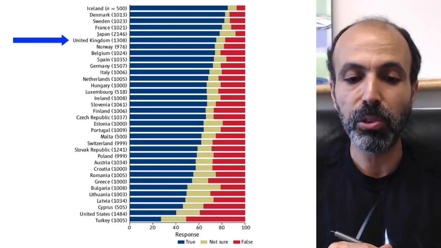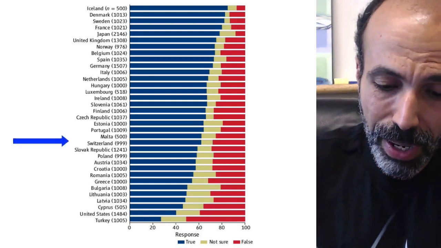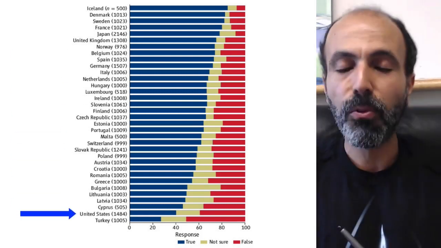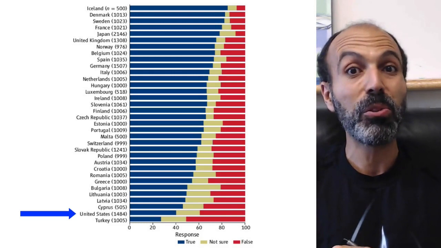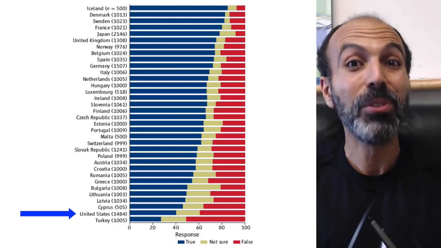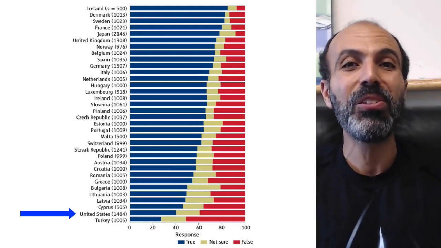As you see, looking at a lot of the Western European countries, France, United Kingdom, again, fairly high acceptance of the truth of evolution. Down near the very bottom, we have the United States here, where about 40% of people surveyed said that evolution was true. Fewer than half said evolution was true. This is one of the foundational pieces of biology, and less than half of people surveyed said it was even true. 40% also said it was false, and 20% said they were uncertain. This is really shocking. And again, there's a lot of variation in other countries. I'm sure if you survey other places, you will find several countries that have even lower acceptance of the truth of evolution.